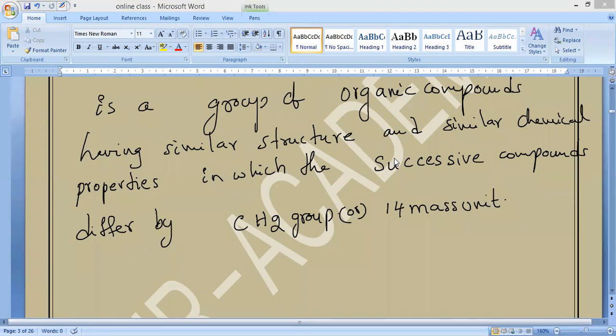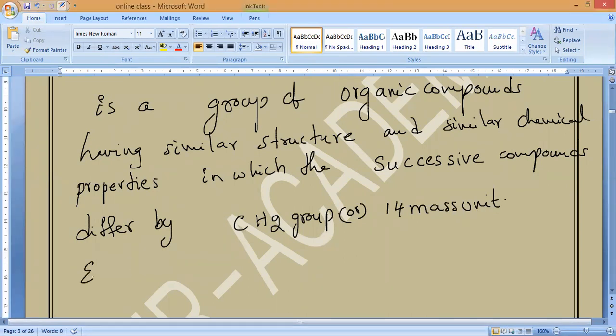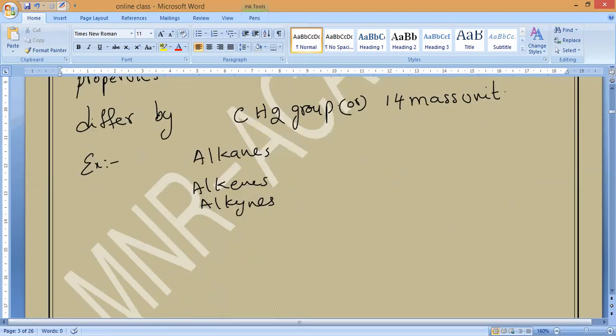So now, examples of homologous series, you can write. Alkanes, next alkenes, next alkynes. All are examples of homologous series. Now write an example of homologous series of alkanes.